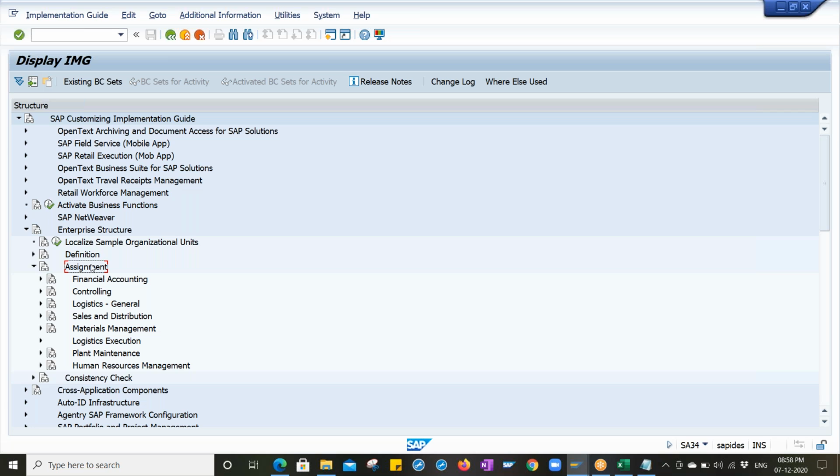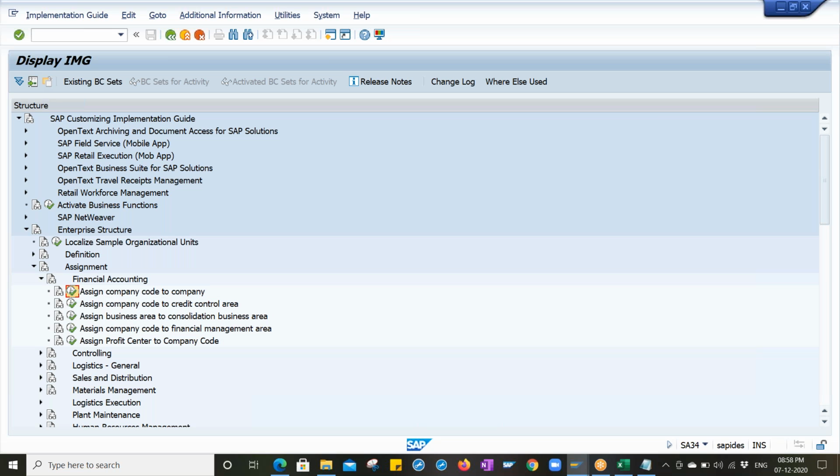Assignment means we are going to link each organizational element so that we can track or show the total company hierarchy structure. After assignment only we can get to know. Without assignment we can't know what plants are under this Dell company code, what purchasing organizations are there, what storage locations are available. It's not possible to check the organizational hierarchy. That is the reason we have to make some assignments, right? Come to financial accounting, assign company code to company.